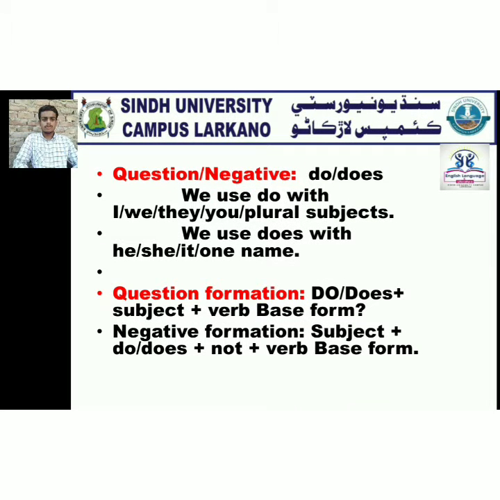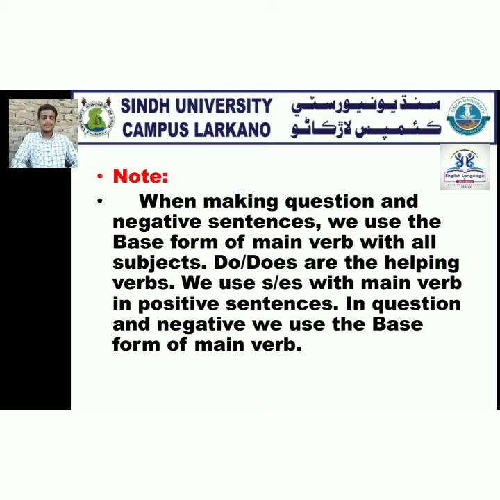Question or negative: do, does. We use do with I, we, you, they, and plural subjects. We use does with he, she, it, and one name. Question formation: do, does plus subject plus verb base form. Negative formation: subject plus do, does plus not plus verb base form. Note: when making questions and negative sentences, we use the base form of main verb with all subjects. Do or does are the helping verbs. We use s or es with main verb in positive sentences. In question and negative, we use the base form of main verb.